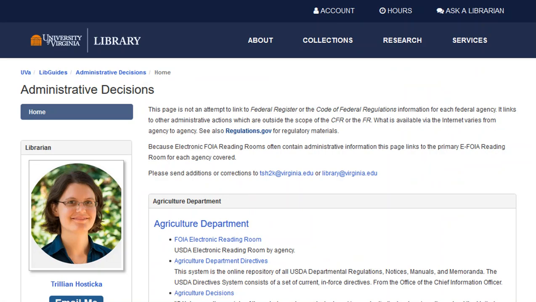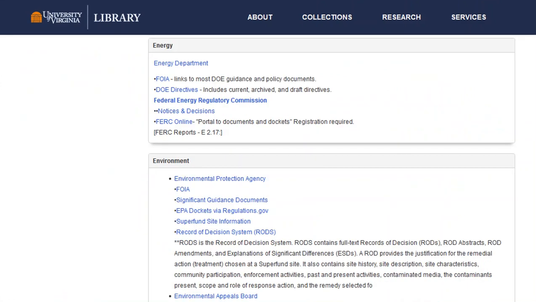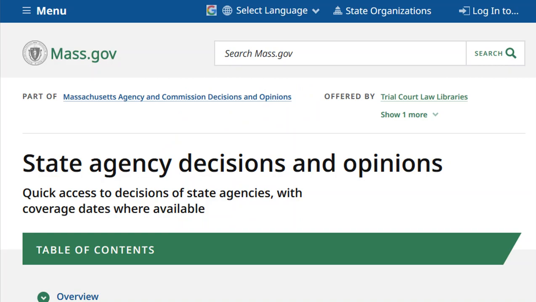As was said earlier, many federal agencies now post their administrative decisions on their web pages. A very useful finding aid has been prepared by the University of Virginia Library. Here's an example of the links it provides for agency decisions and guidance from the Department of Energy and the EPA. State agencies also post their decisions on the web.